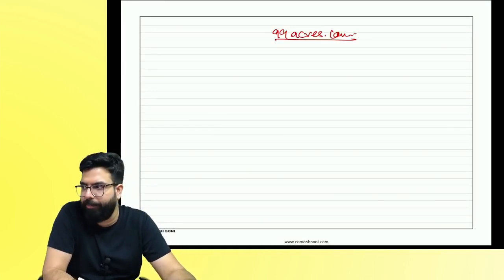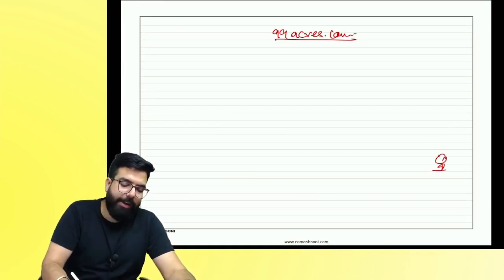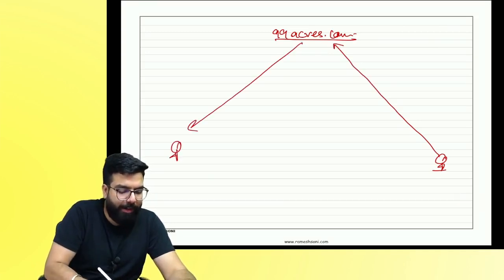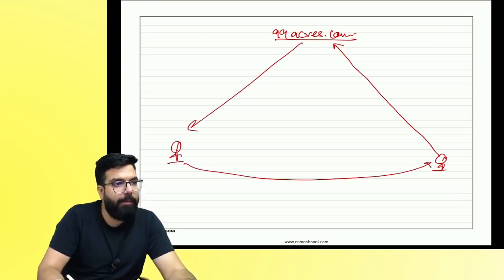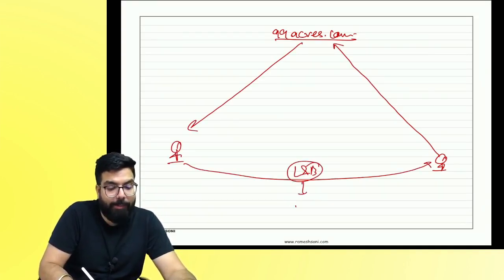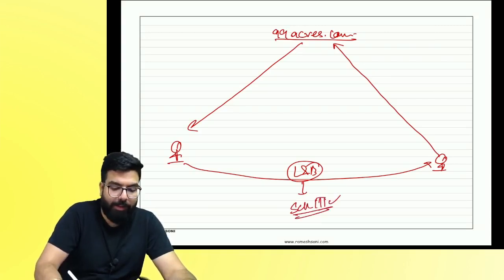99acres.com, housing.com. I went to 99acres.com. They directed it to one seller. The seller sold me the land or building. Selling the land and building is Schedule 3: neither a supply of goods nor a supply of service.